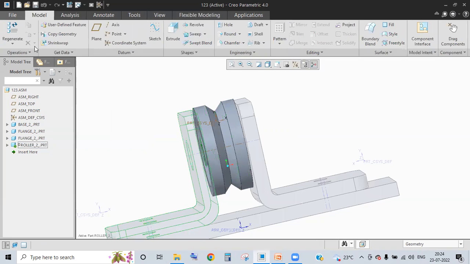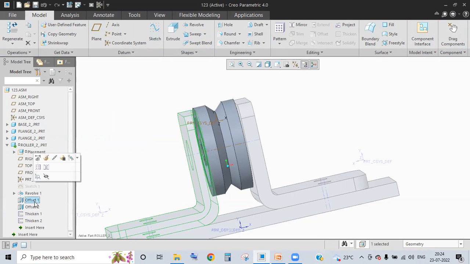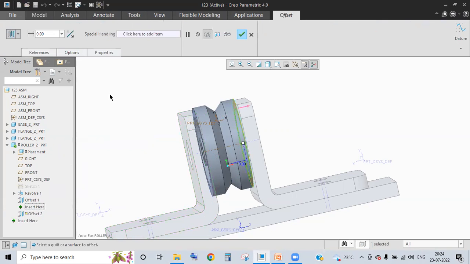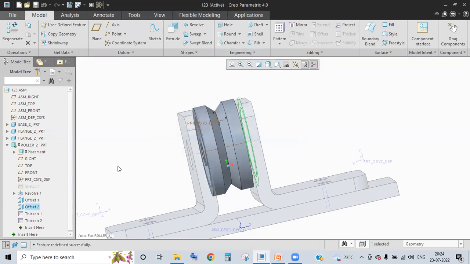Click on activate. Now you can see the options got changed. Now what can I do? I can go with the offsets here. I'll just go and edit it, simply the same as at part level. Okay, two, simply two I have edited.